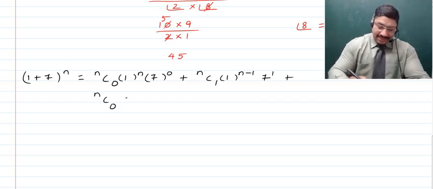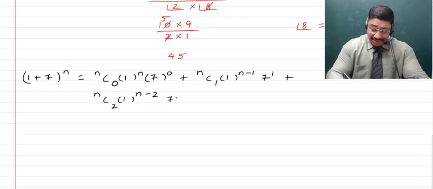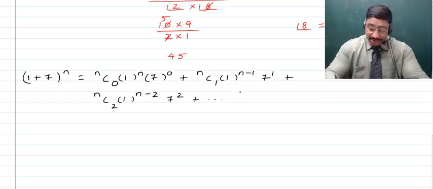you have nC2, right? That is, after 1 you have 2. Times 1, which is the first term, raised to the power of the difference of the numbers in the superfix and the suffix, that is n minus 2, times the second term, 7 raised to the power of the number in the suffix, that is 2. And children, all of that is going to continue up to the last term, right?